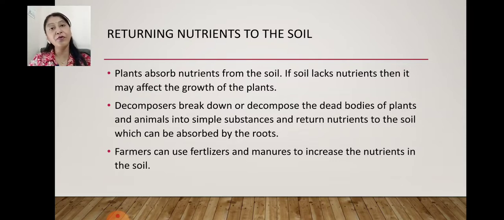From where do the nutrients come? Mainly the nutrients come by the action of decomposers. Whenever any dead plant is there, or any dead animal or any other organism which has died, the decomposers break down the dead bodies of plants and animals into simple substances and return nutrients to the soil, which can be absorbed by the roots.